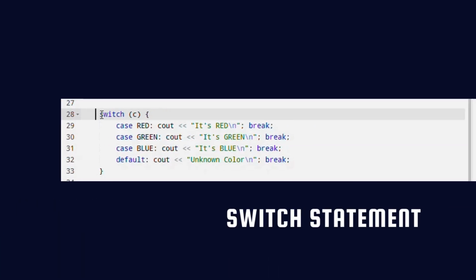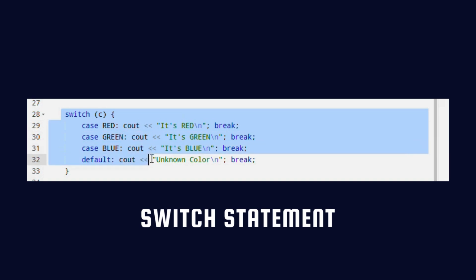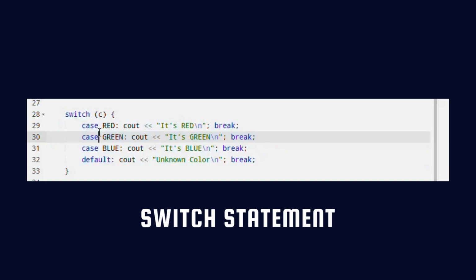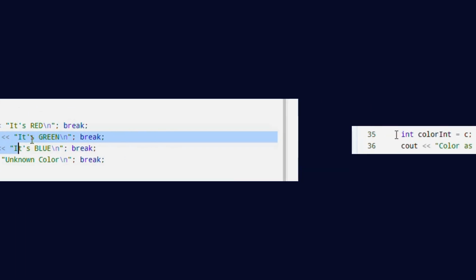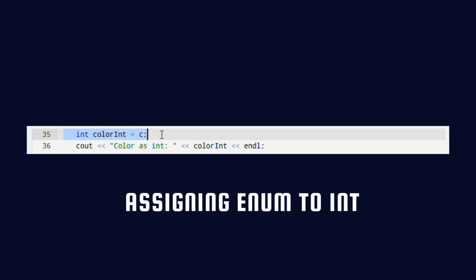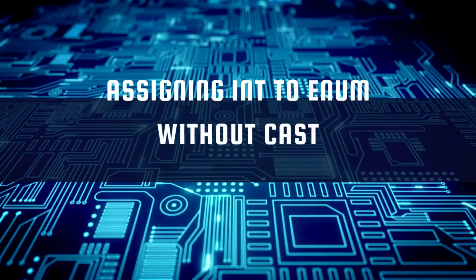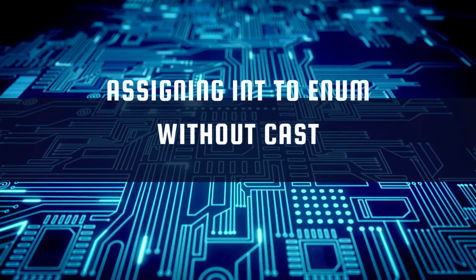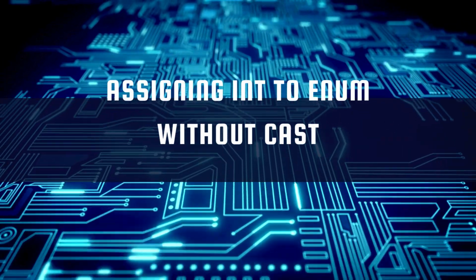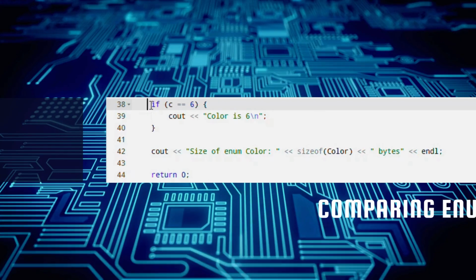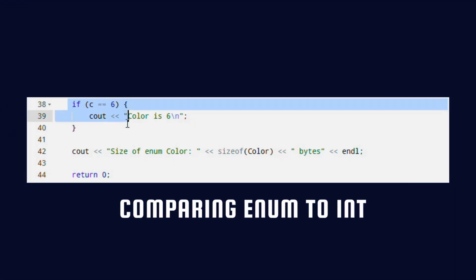Which statement worked as expected. However, since we assigned a raw value of 5 earlier, the default case was triggered with unknown color. Assigning enum to int. This worked fine, no cast needed. Assigning int to enum without cast. C++ allowed this with some compilers, but it's dangerous and may produce warnings. Comparing enum to int, also allowed.